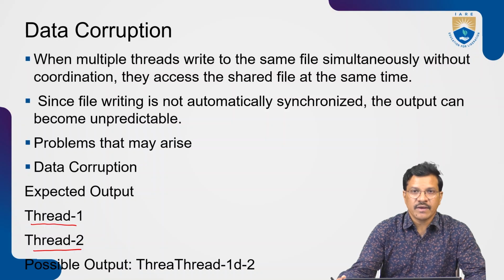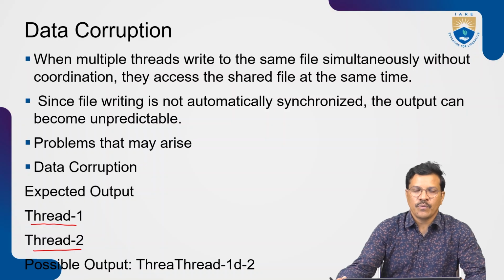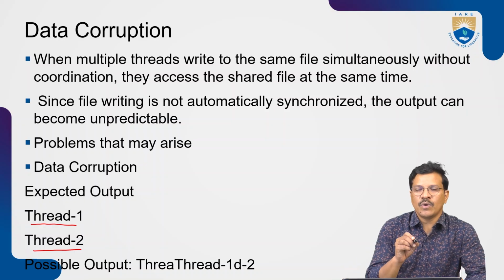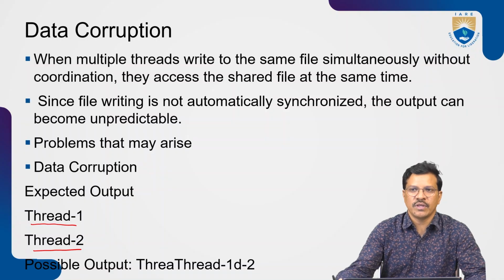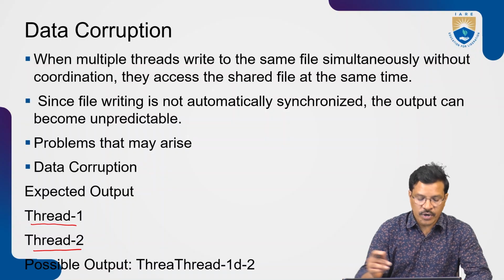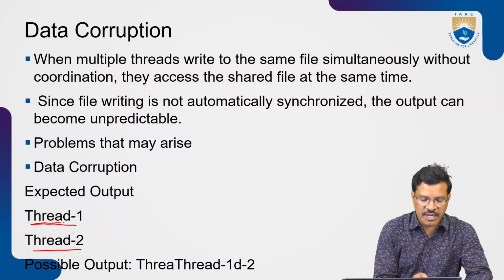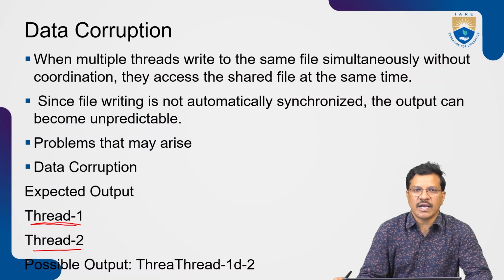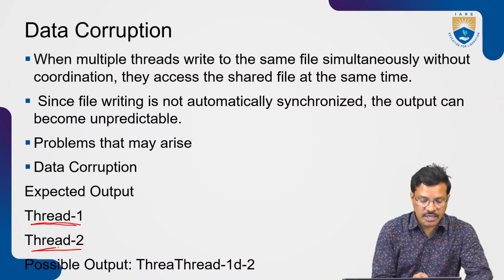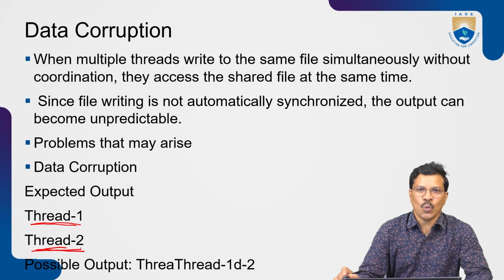Whenever thread 1 wants to write thread-1 and thread 2 wants to write thread-2, we expect that in a particular schedule, thread 1 accesses and the expected output is thread-1, and then thread 2 accesses, then thread-2.